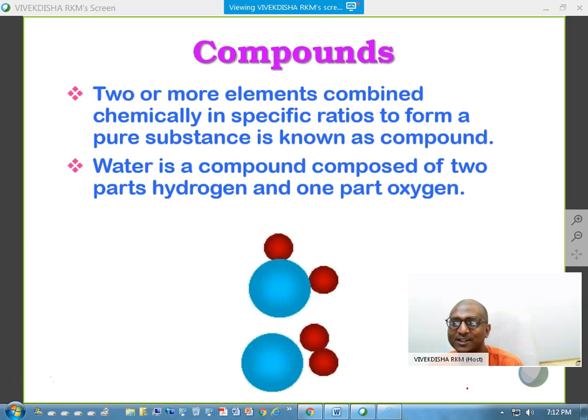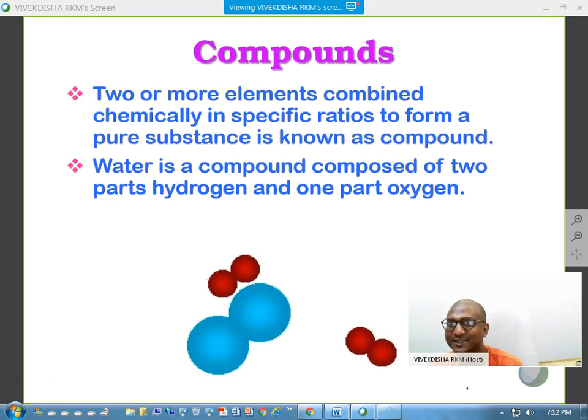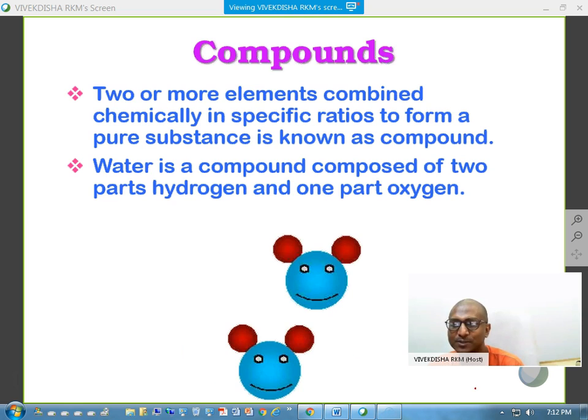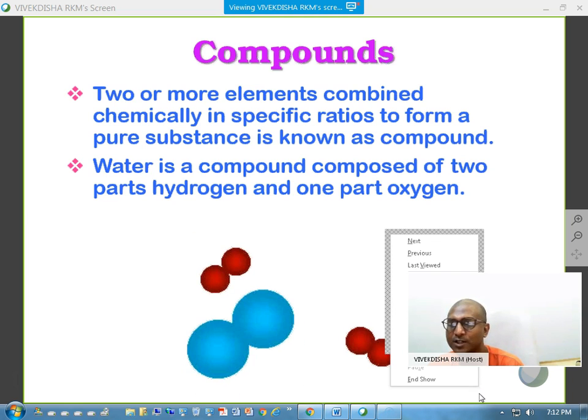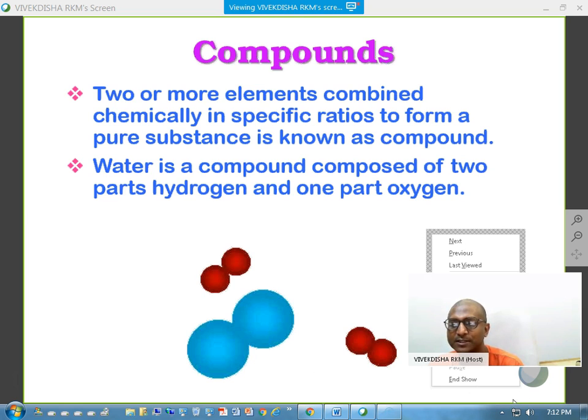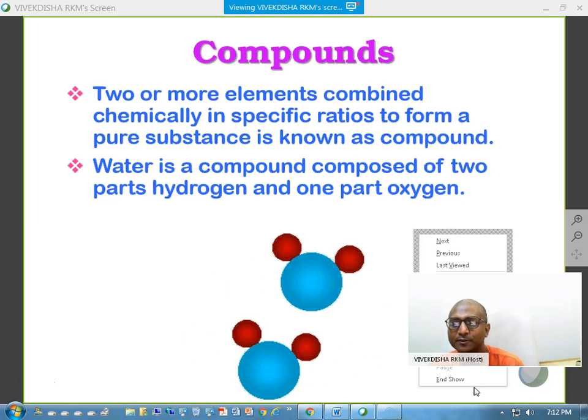In case of water, what actually happened, just to see it once more: you will find these are hydrogen and these are oxygen. Now they will join in a fixed part. When two hydrogen combine with one oxygen, it will form water.